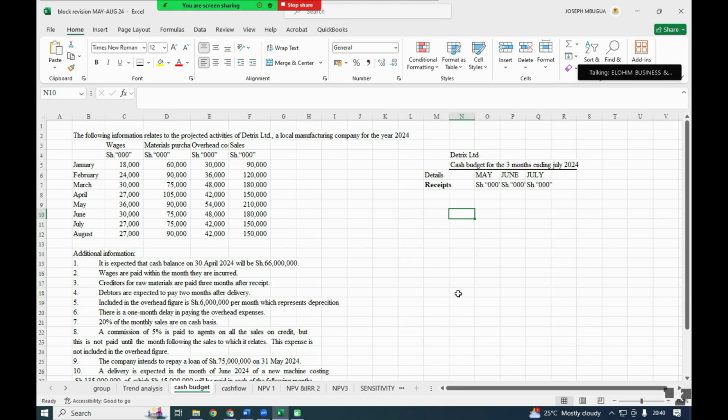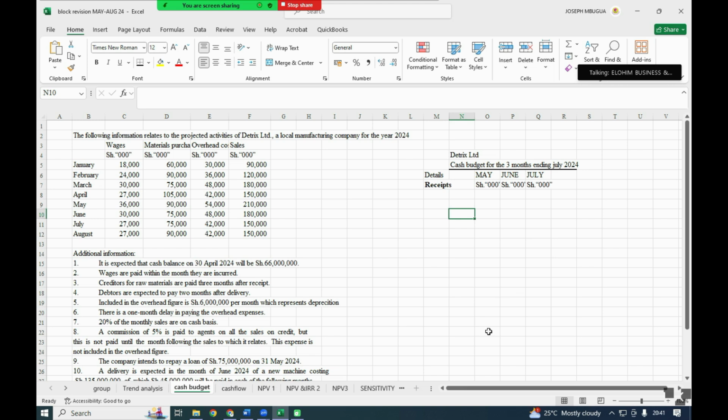So there are two ways of accounting for the balance. It is expected that the cash balance on 30th April 2024 will be 66. So there are those who start with it at the beginning, the balance brought down, or we use it at the end. I prefer using it at the end, so it will not prevent you from getting the other months. So you can use the opening balance and the closing balance at the end of our cash book, so that we have the balance for the period, then the opening balance and the closing balance.